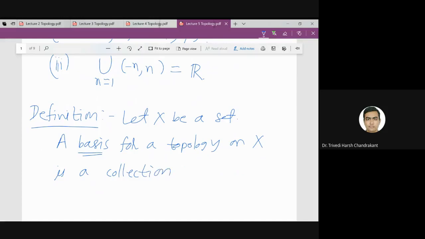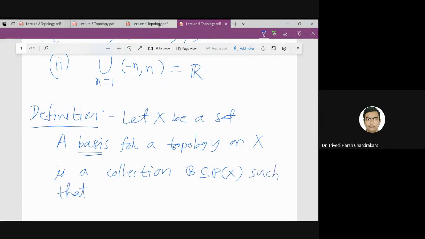Since the open sets are elements of tau, and tau is a subset of the power set of X, the basic open sets should also be subsets of the power set of X. So a basis is a collection which is a subset of the power set of X, which satisfies